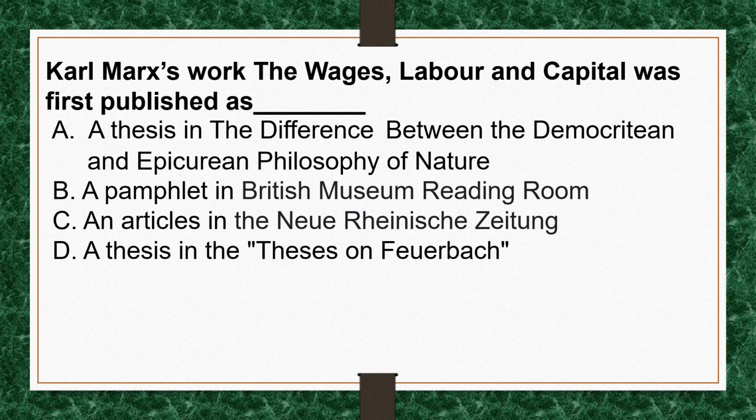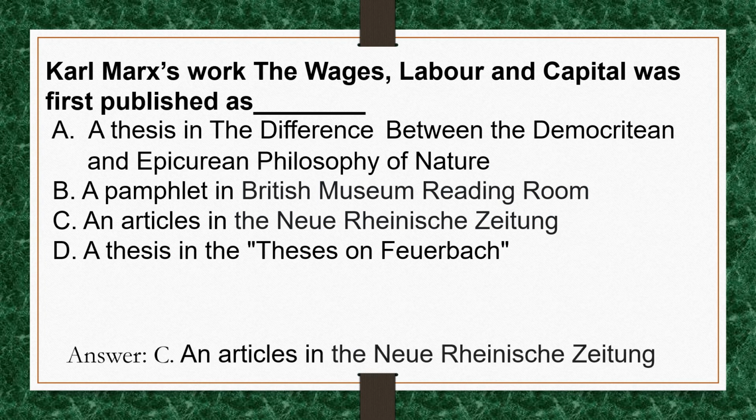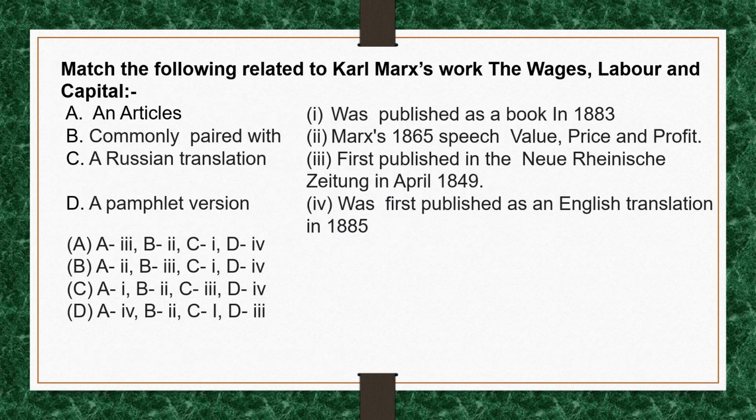Karl Marx's work, Wages, Labor and Capital was first published as an article in the Neue Rheinische Zeitung. Now, match the following related to Karl Marx's work, Wages, Labor and Capital. An article: Wages, Labor and Capital was first published as an article in the Neue Rheinische Zeitung in April 1849, commonly paired with Marx's 1865 speech, Value, Price and Profit.